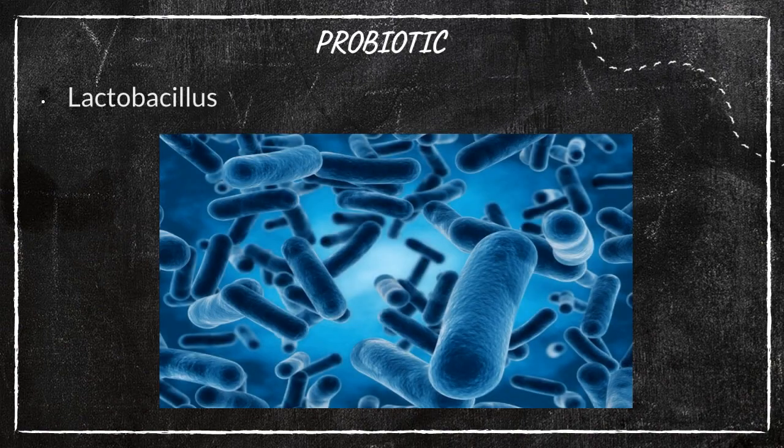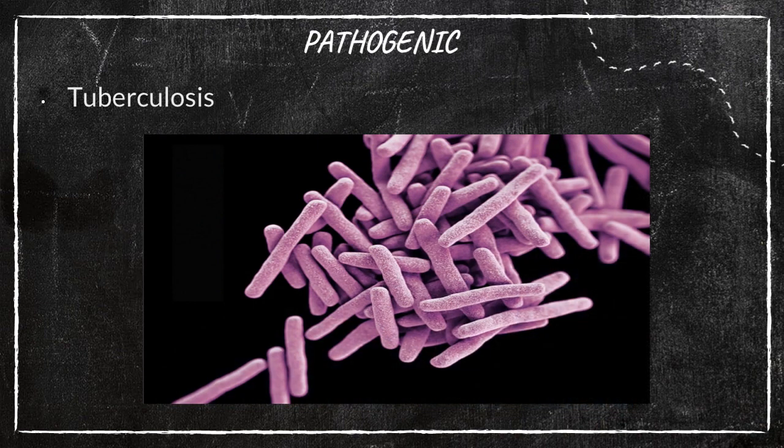Then probiotic bacteria, one example we said was lactobacillus. This is an image of lactobacillus, which is converting milk into curd. Next one is the tuberculosis bacteria. This is causing the tuberculosis disease in human beings. Is it clear? Okay, fine.